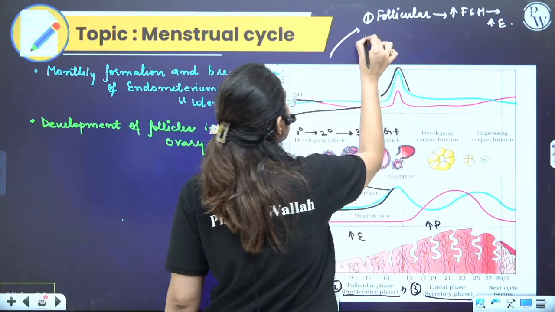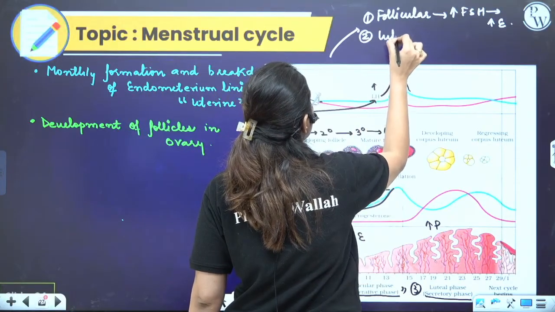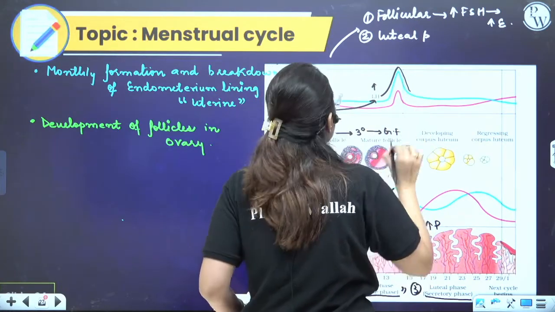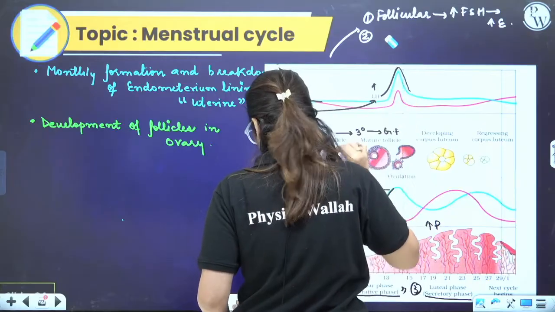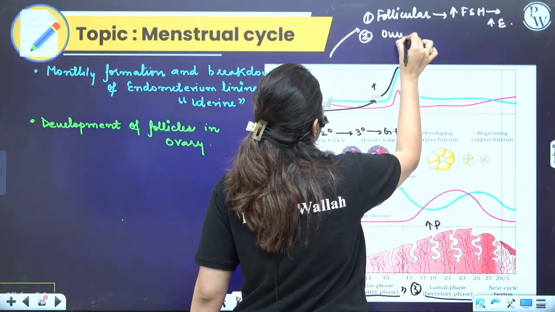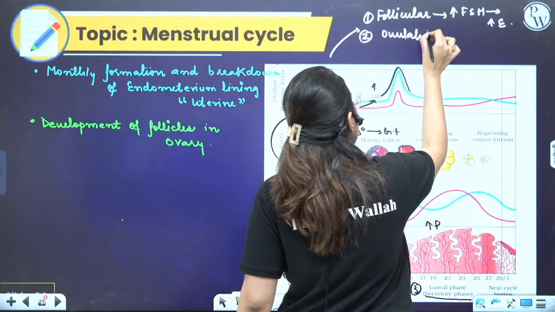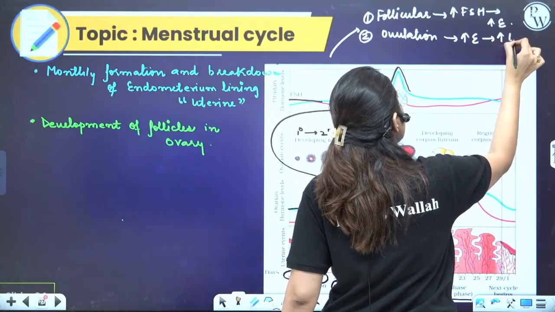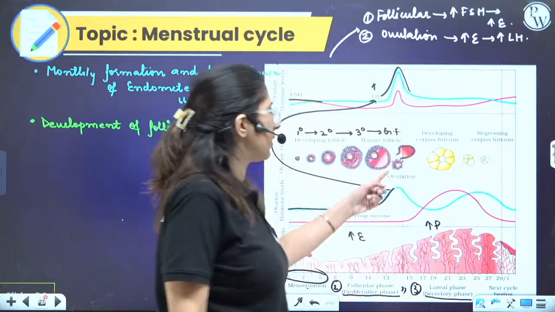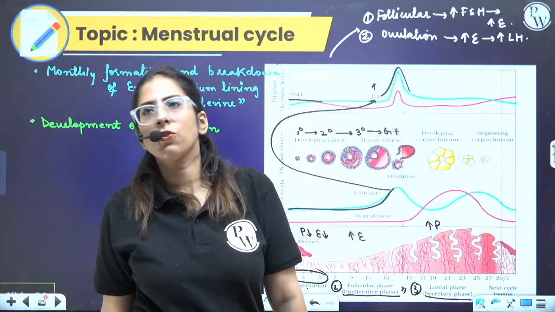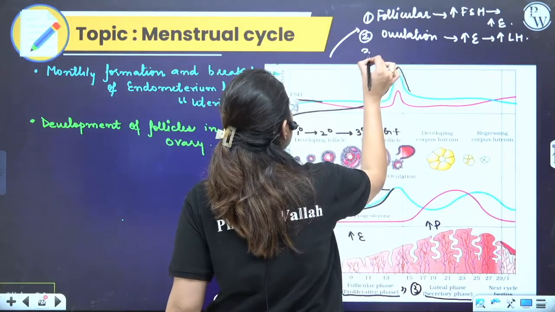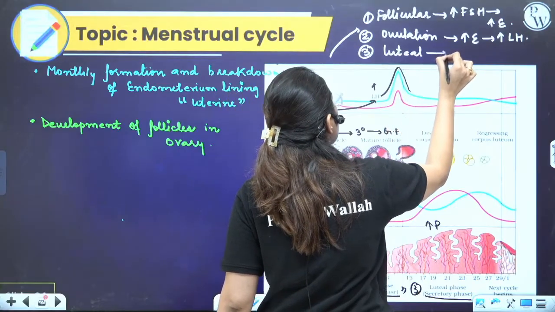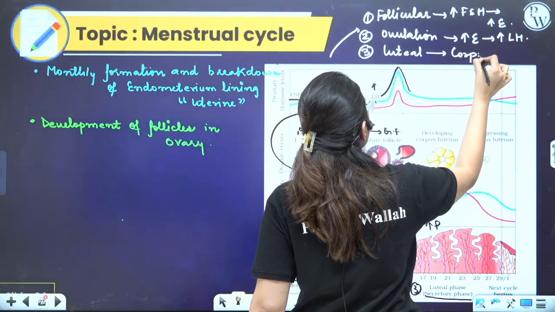Second step is termed ovulation. Increase in the estrogen will lead to increase in the LH. LH surge, ovulation occurs. Whatever is left behind is termed the corpus luteum. So the third step is the luteal phase, which means corpus luteum formation.